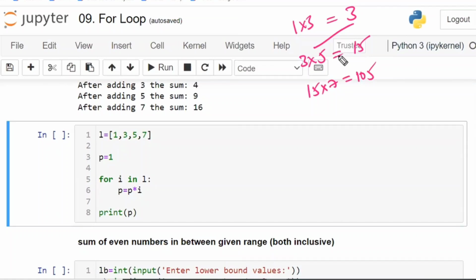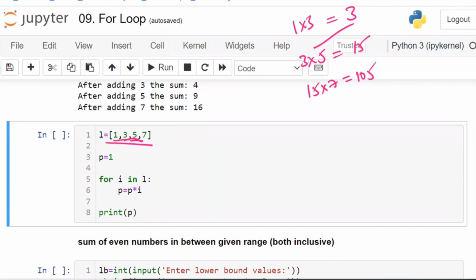Forget about the Python code. I am not having Python code, I am having only this list of numbers in my mind. 1 into 3, 3; 3 into 5, 15; 15 into 7, 105. Sir, 105 is the answer. This is how my mind is working: I write first manually, and this manual I convert into Python code. This manual writing is called a flow chart. Technically, it is called a flow diagram. So flow chart, flow diagram, architecture, algorithm, step-by-step procedure: these are the names of that.